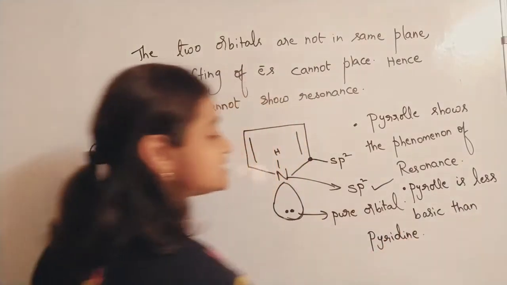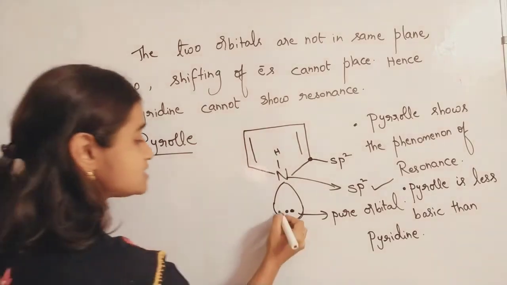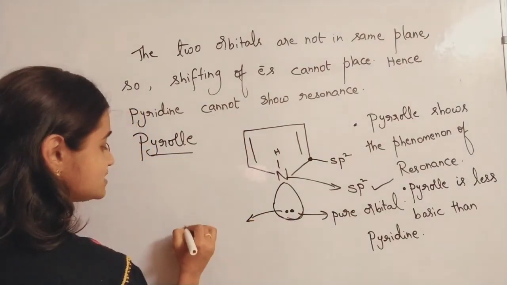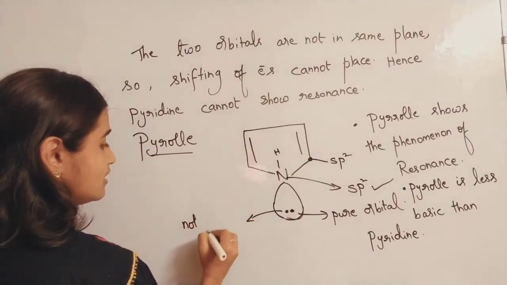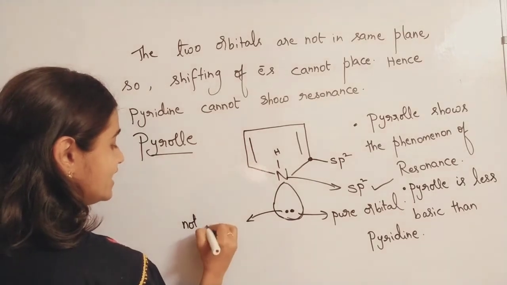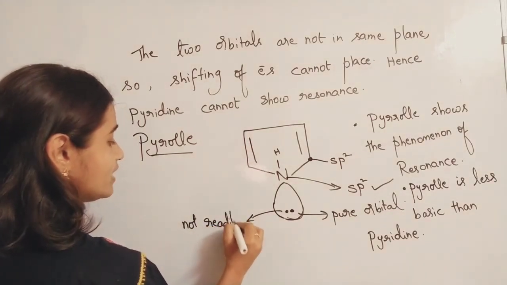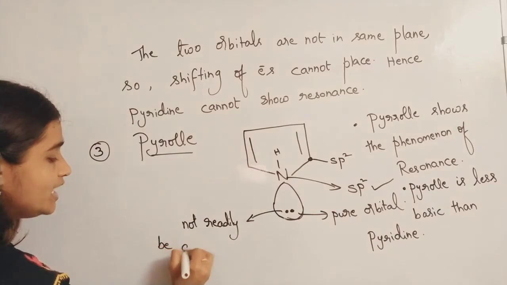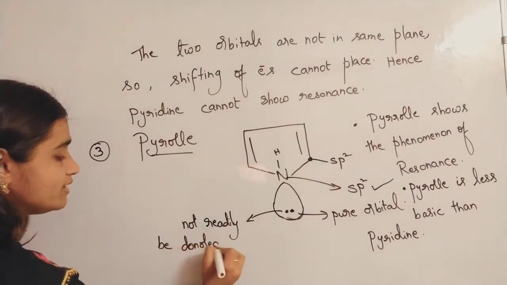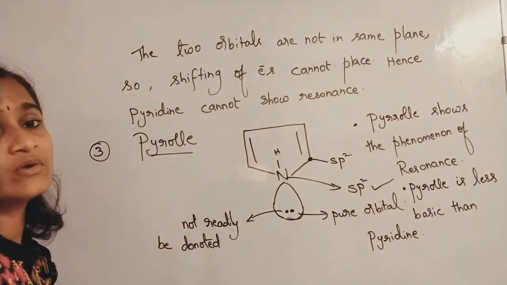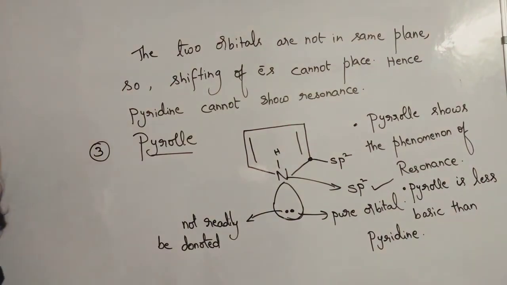Pyrrole is less basic than pyridine because this lone pair of electrons is not readily donated. You cannot donate this pair of electrons easily. That's why pyrrole has less basic nature than pyridine, right?